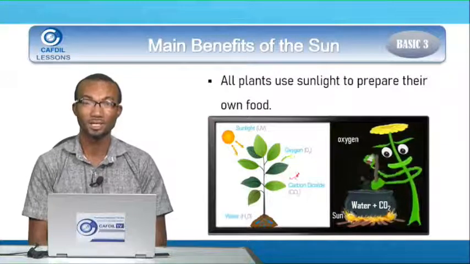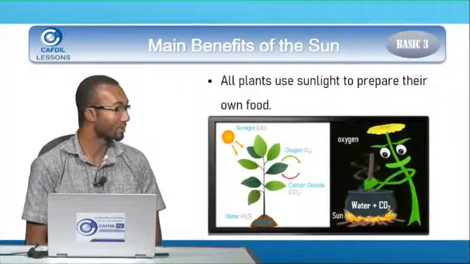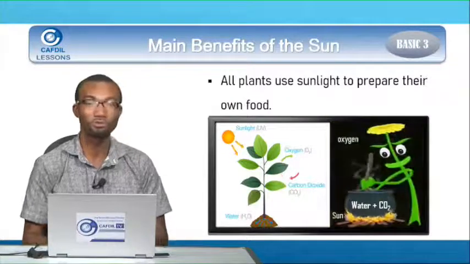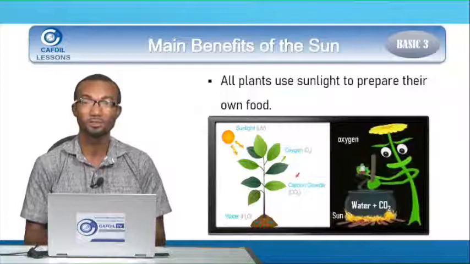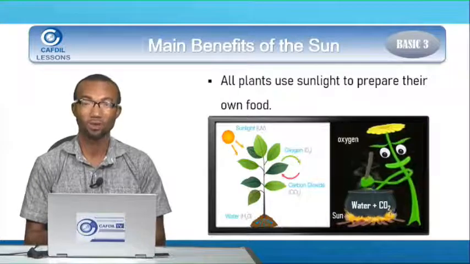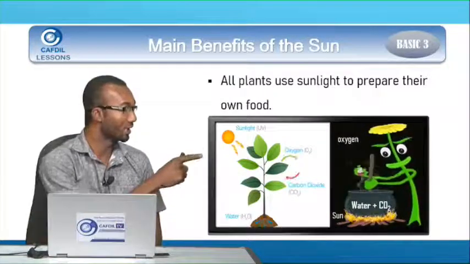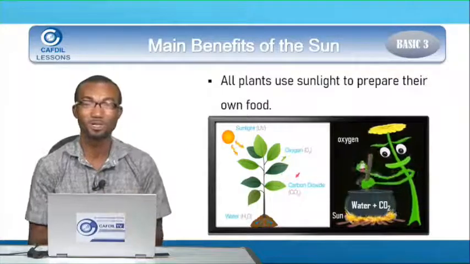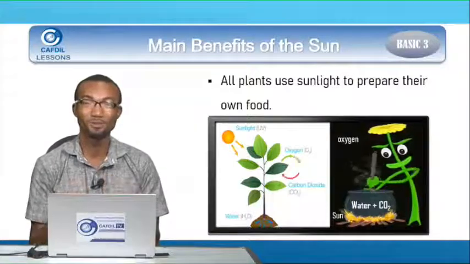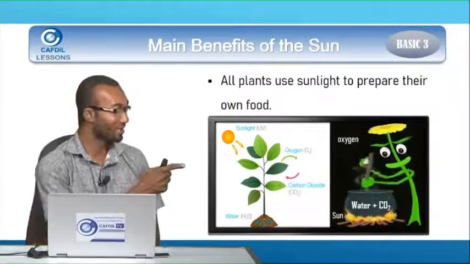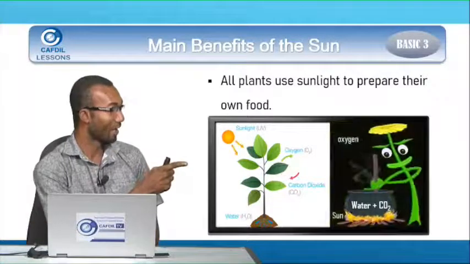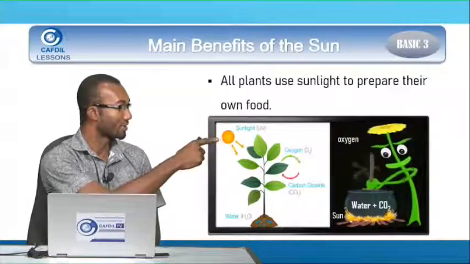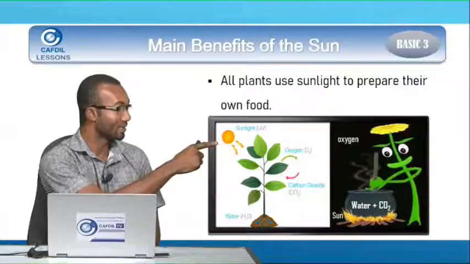Okay, let's look at another benefit. All plants use sunlight to prepare their own food. So you see the plants there, very busy cooking. Kate, do you know how to cook? I believe you also know how to cook. So look at how busily the sunflower is cooking. And you see the sun up here. You see the sun providing heat.